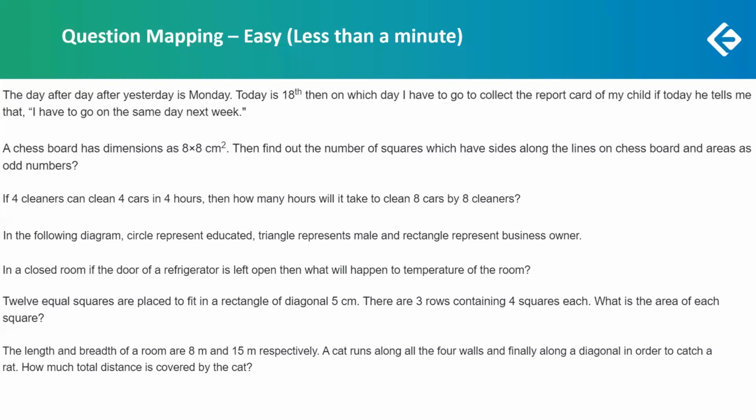That is twice of length plus breadth, so twice of 8 plus 15. And the cat also traveled the diagonal. What will be the diagonal? If the length and breadth are 8 and 15, it will be 17. So the answer would be 2 into (8 plus 15) plus 17.